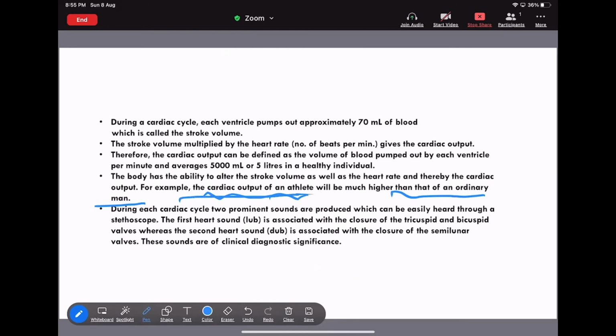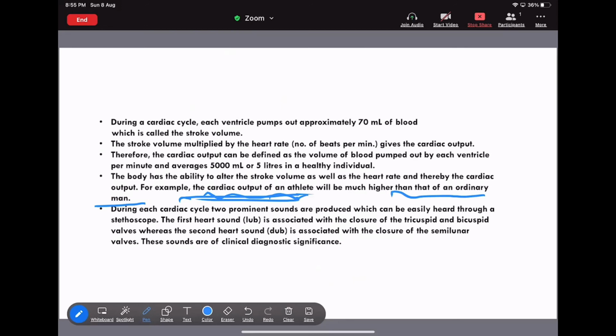The cardiac output is not the same for everyone. It depends upon the stroke volume and the heart rate. If either of them alters, the cardiac output alters, or both can be altered.